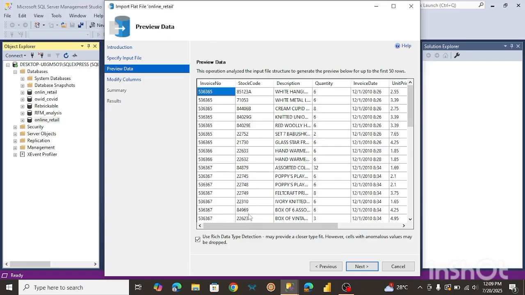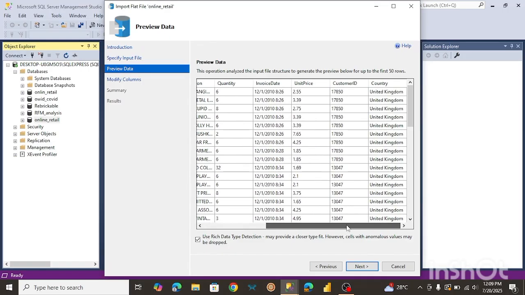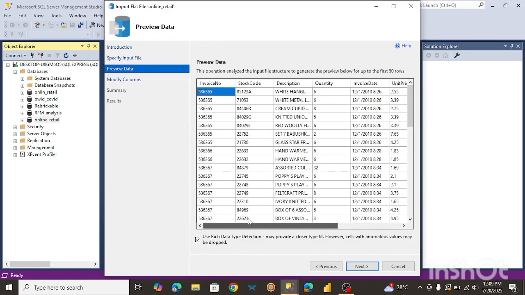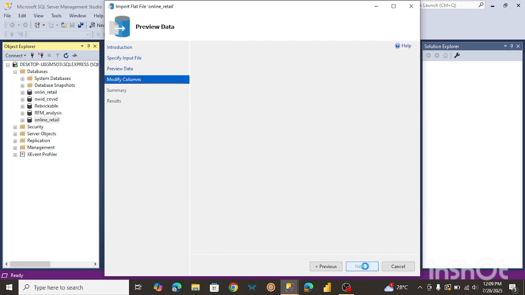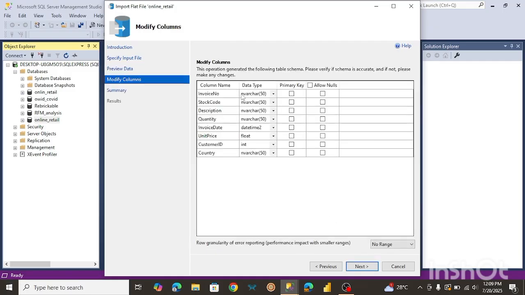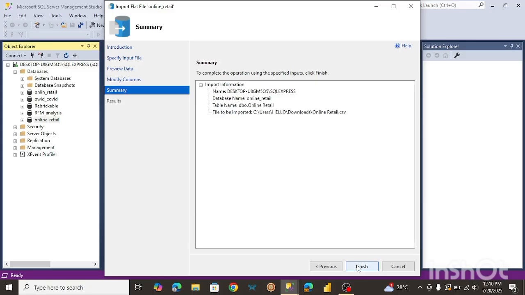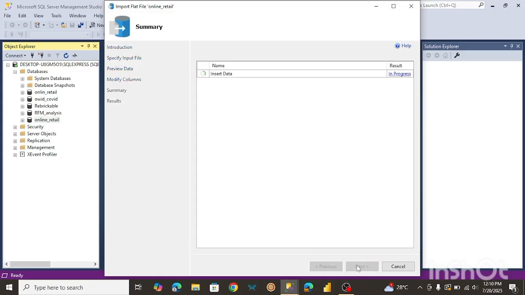All right, so here's a preview of our data sets. So nothing too crazy. I'm just going to untick this. Click on next. You can review the columns, make some changes, but for now I'm just going to leave it as this. So next, and finish.